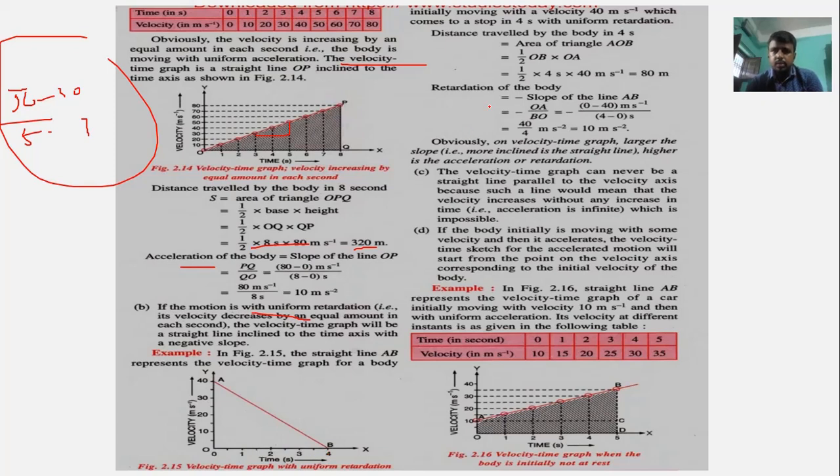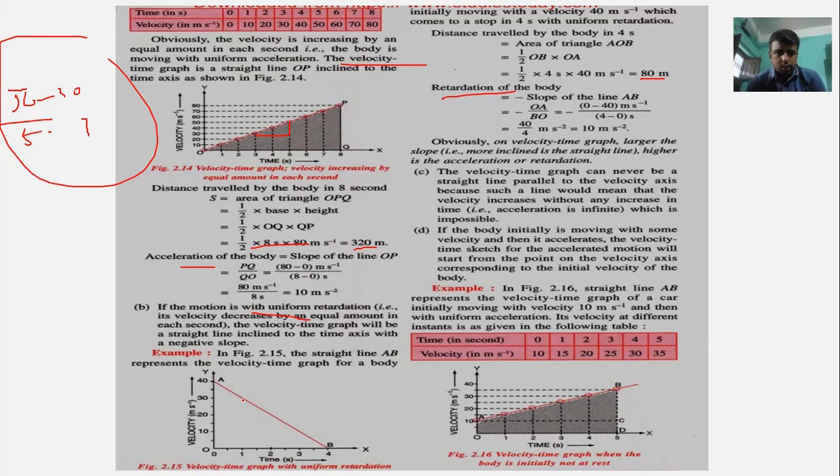So in this also, the total distance traveled would be the area. So 4 would be the base and 40 would be the height. That would be half into 40 into 4, that would be 80 meter. But when we find the retardation, we know that the slope would be negative, so we have to use a negative sign first, then multiply it with the slope of the line.